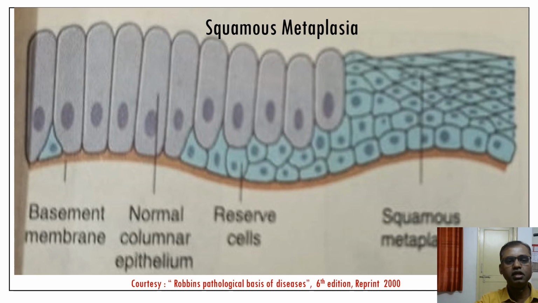Here you can see this is the normal columnar epithelium of the respiratory tract. When the person goes for smoking, this normal columnar epithelium changes into the abnormal squamous epithelium. So the columnar changes into the squamous. This type of metaplasia is known as squamous metaplasia.